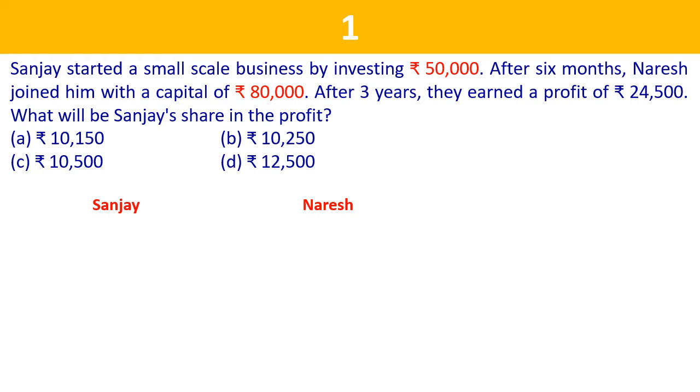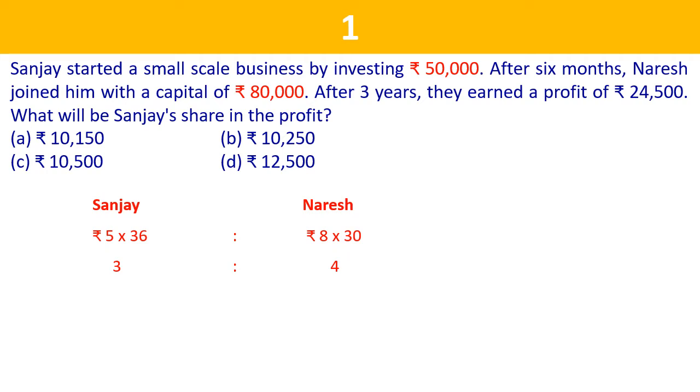Okay, Sanjay has invested this amount for 3 years, so 36 months, and Naresh invested for 30 months because he joined 6 months late. So the effective investment will be 5 into 36 for Sanjay and 8 into 30 for Naresh. Accordingly, the final ratio of this will come out to be 3:4. Hence, the entire profit will be divided into 7 parts, out of which Sanjay will get 3 parts and Naresh will get 4 parts.